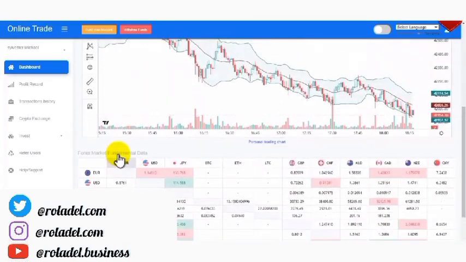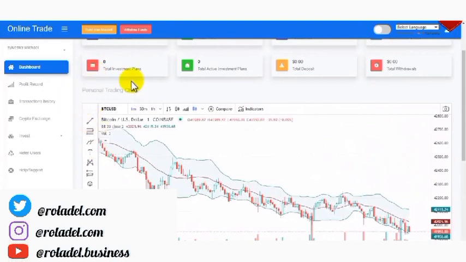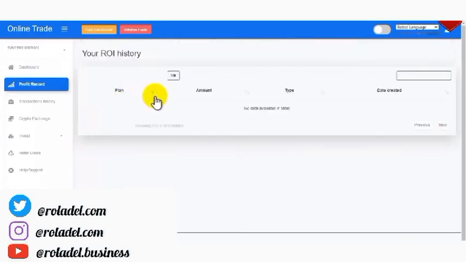So as you can see, this is also the dashboard. These are all the features that are attached to the user dashboard. So we go over here, you will see the profit record. There is no record right now. You can see your earning history. We don't have any history right now because this is a fresh account we just created.